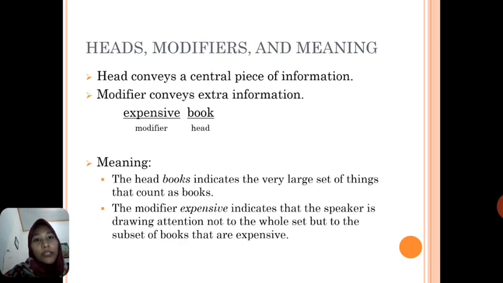The modifier expensive indicates that the speaker is drawing attention not to the whole set of books, but to the subset of books that are expensive. Jadi kesimpulannya, head sendiri membawa informasi yang masih berupa informasi umum, sedangkan modifier sendiri membuat informasi tersebut menjadi lebih spesifik.